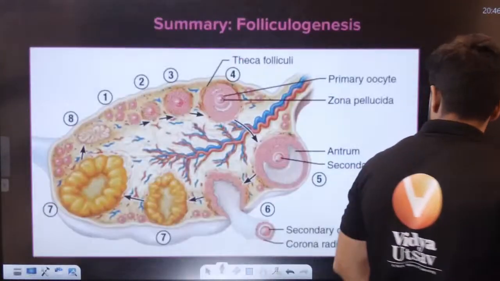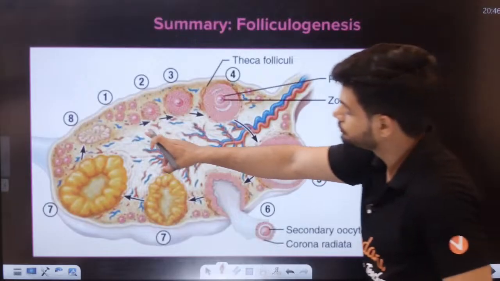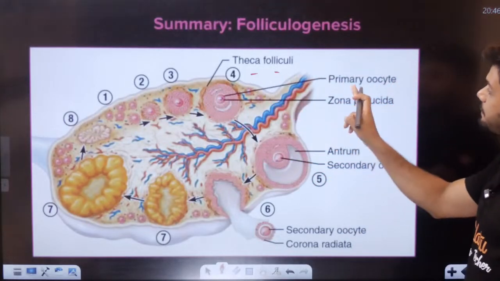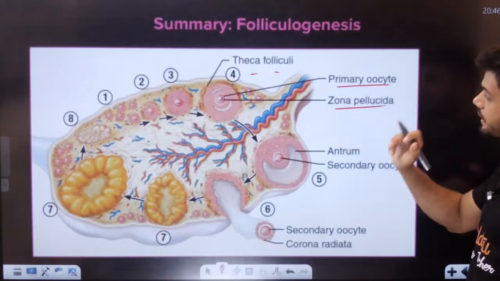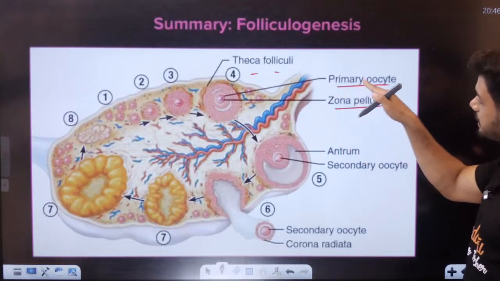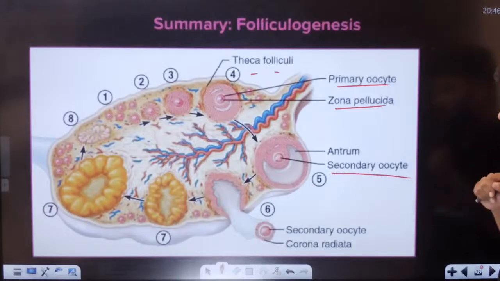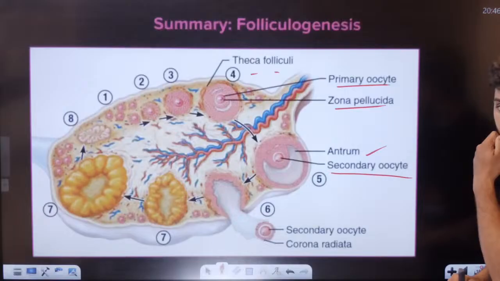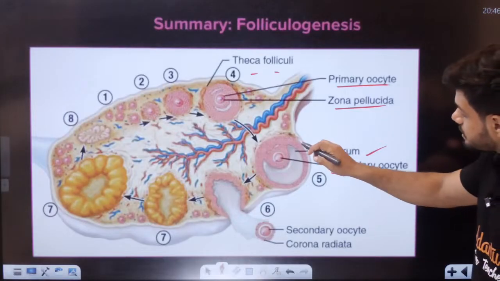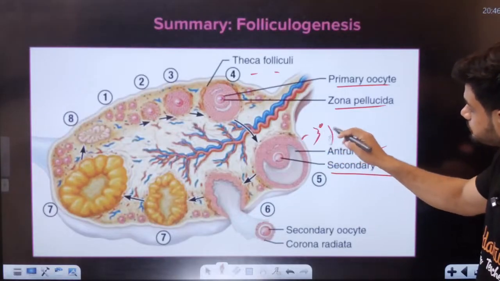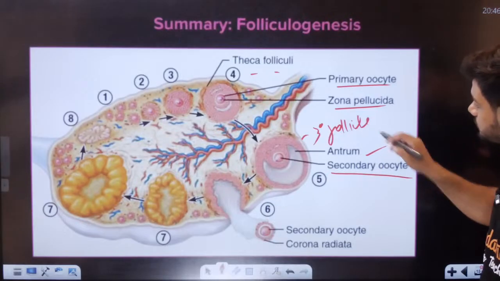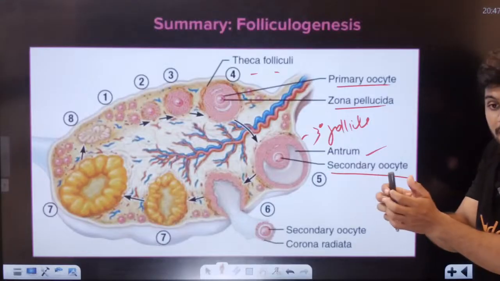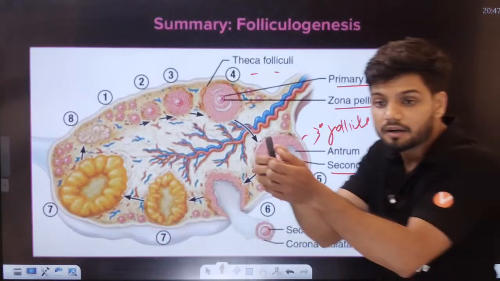Okay, students, see here. Follicle developments. Can you see? Theca follicles here. The primary oocyte is present here. The zona pellucida layer is there. Then this primary oocyte gets converted to secondary oocyte. Can you see? Secondary oocyte, fluid-filled cavity called the antrum. This is your tertiary follicle. Then this outer part becomes the Graafian follicle and it ruptures.